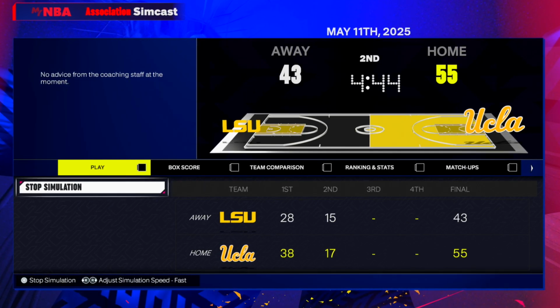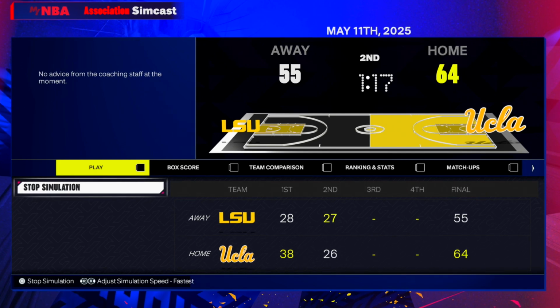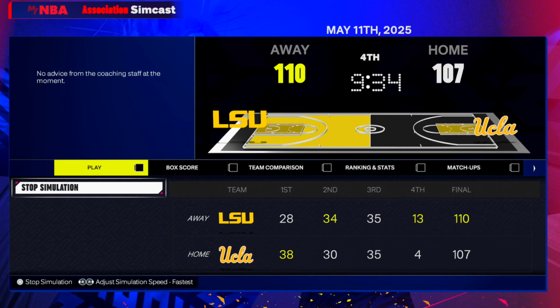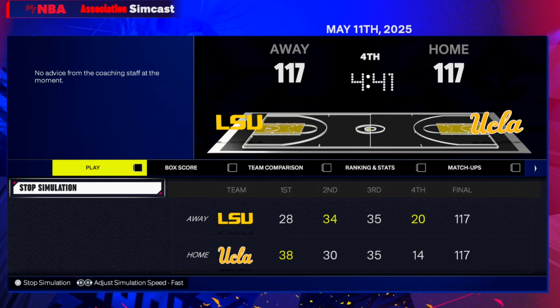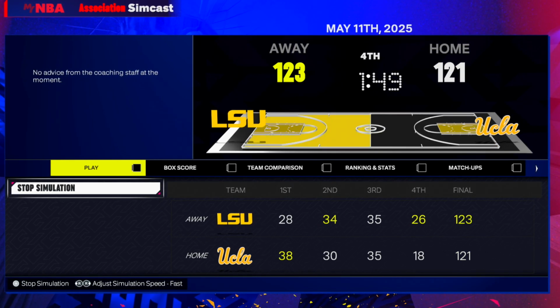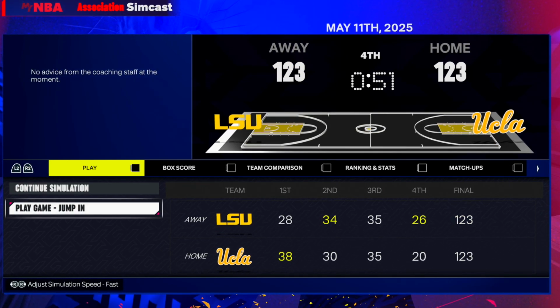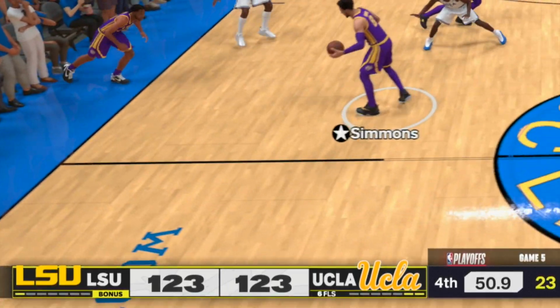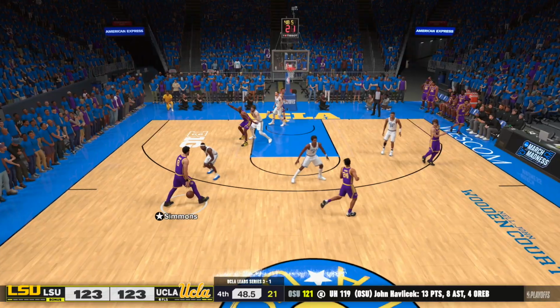I knew they would at least compete, if not dominate in this video. Oh, but look at Shaq. Look at LSU. They take a lead in the fourth. I mean, they have to win 3 games straight here, people. Let's not get too excited, but I'm going to jump in tie game. It is LSU ball, 123 all. They made a great comeback in the second half, and you know where they're going.